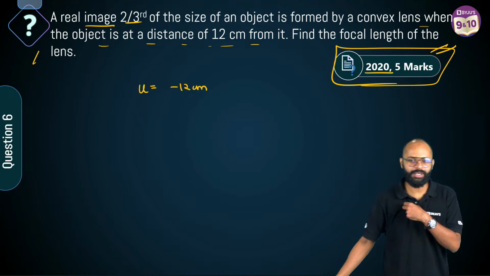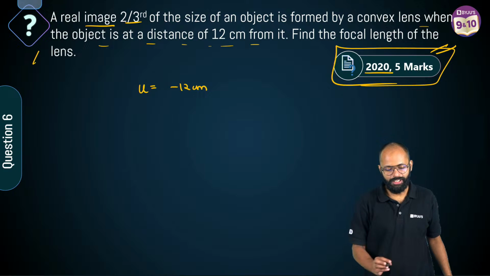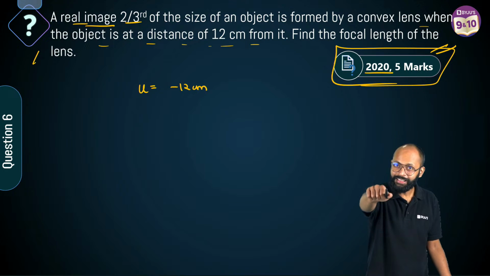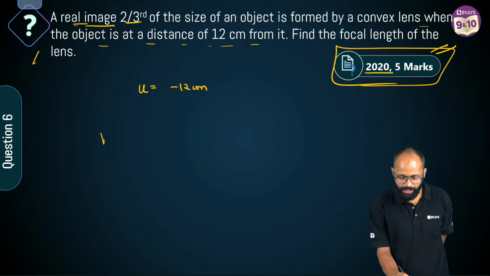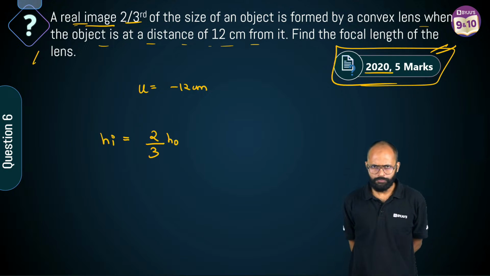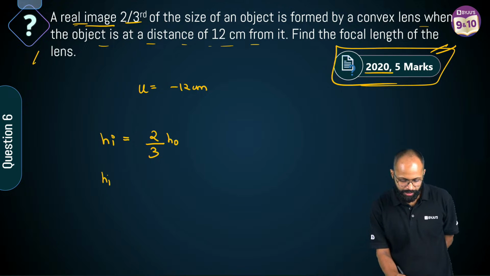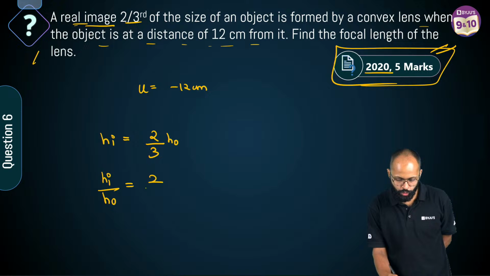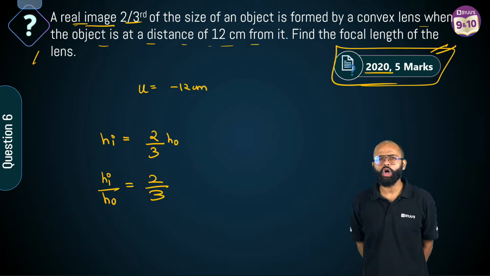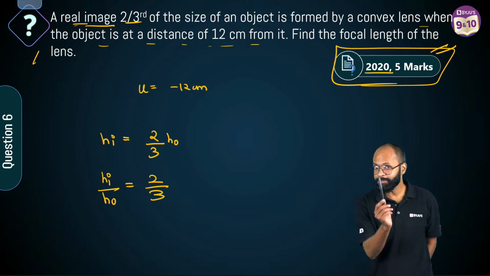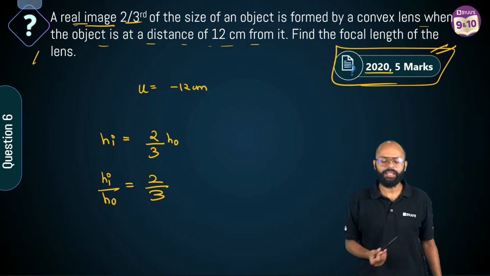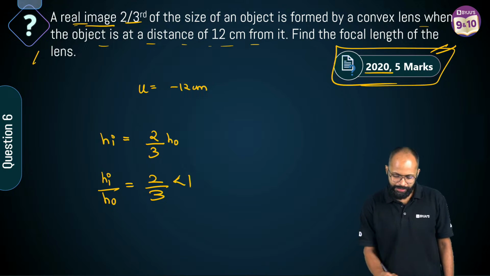Magnification, bigger. अरे bigger नहीं है. A real image, it is giving you magnification. You are right. A real image 2/3 of the size of an object. मतलब sir, height of image is equal to 2/3 height of object, right? है ना? Correct. Height of image upon height of object is equal to 2 by 3. This is magnified image or diminished image? It's a diminished image, right? Correct? It's a diminished image. Sir, why 2 by 3 is less than 1? That is why. अरे भैया ये less than 1 होगा ना? This is less than 1 means it's a diminished image. Correct?